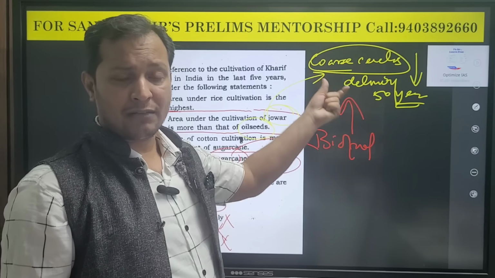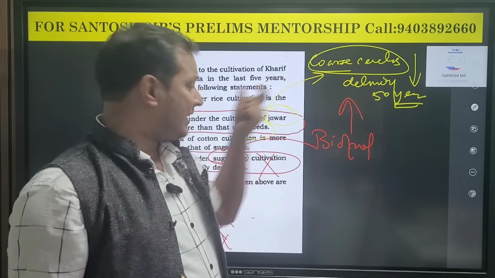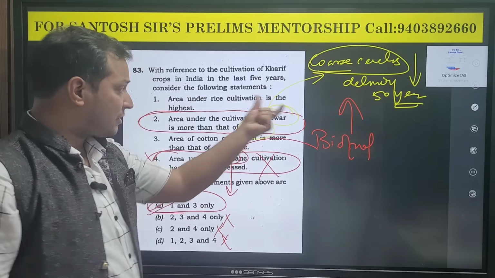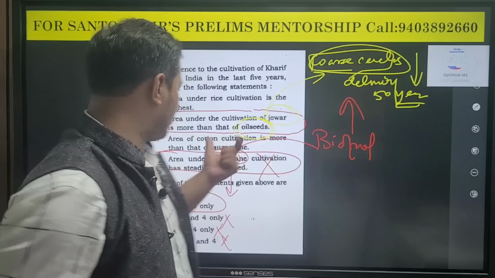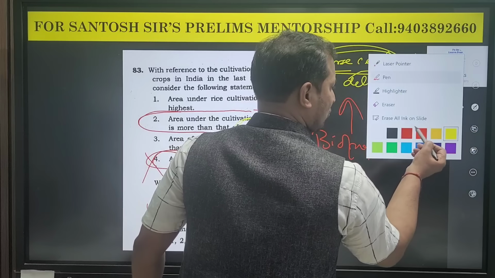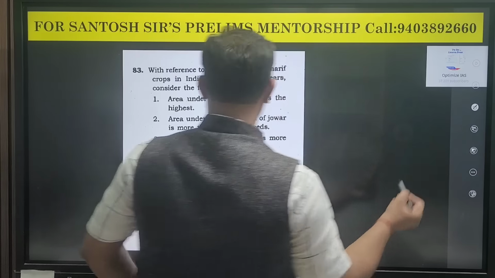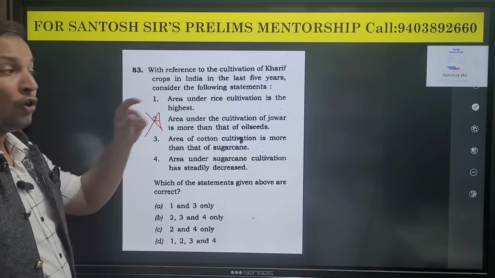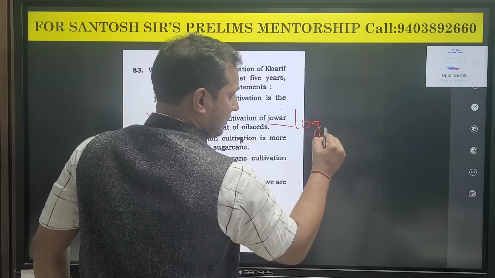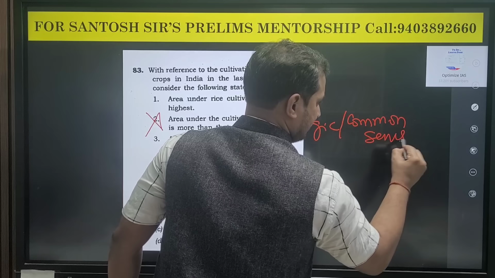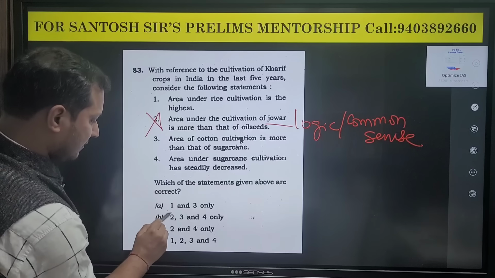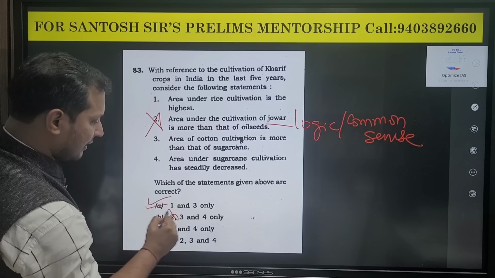There are many core cereals: jowar, bajra, ragi. And it is saying just the jowar cultivation is more than oilseeds. This is impossible, because jowar is one of the core cereals and it is being compared with the entire oilseeds. So this is also illogical, and you can eliminate statement 2 also. So I am not applying just one technique, I am applying logic and common sense also. If you cut statement 2 also, automatically you get the answer 1 and 3.